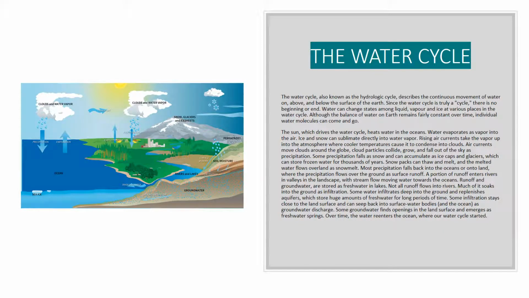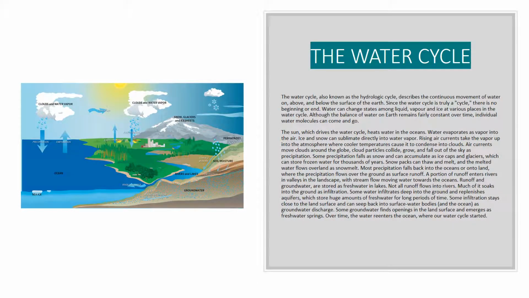A portion of runoff enters rivers and valleys in the landscape, with stream flow moving water towards the oceans. Runoff and groundwater are stored as fresh water in lakes. Not all runoff flows into rivers. Much of it soaks into the ground as infiltration.